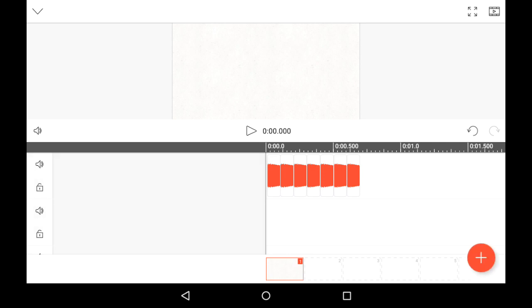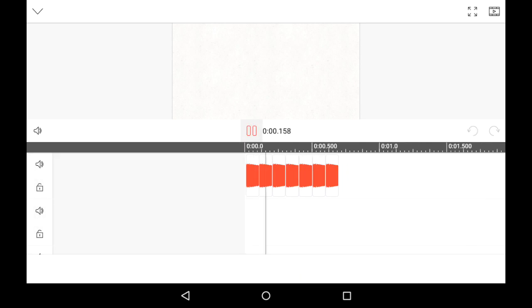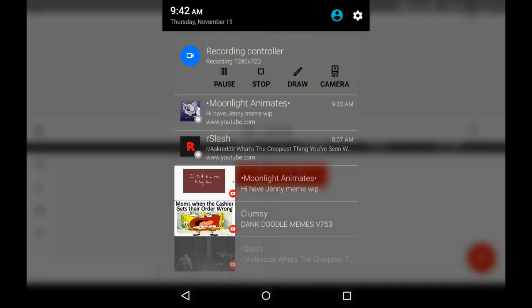And now you can make your character have an Undertale dialogue sound effect. And that's how you do it, folks.